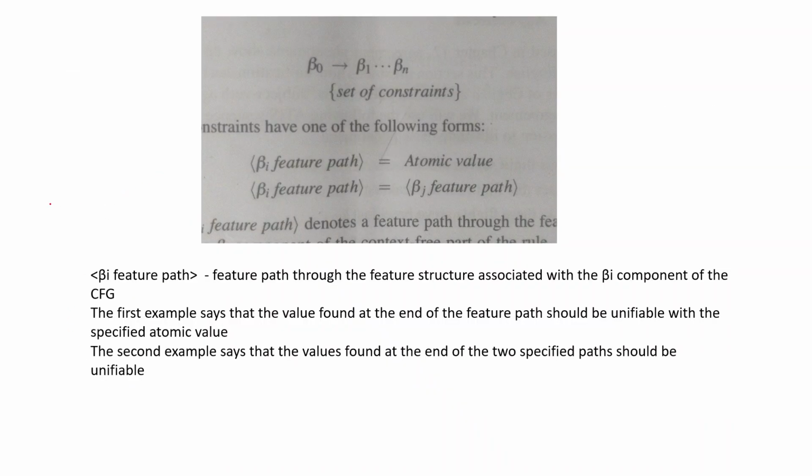Okay, so how do we specify it? If you look at this example, this is a context-free grammar which we have using several symbols. Along with that, we have to specify a set of constraints. Now, how do the constraints look? That is corresponding to each of these beta i's, which are the constituents of the grammar. You can specify a feature path, and the feature path has to have a particular value, or it should be possible for the feature path specified to be unified with either an atomic value or another feature path. So this is how we specify the constraints.